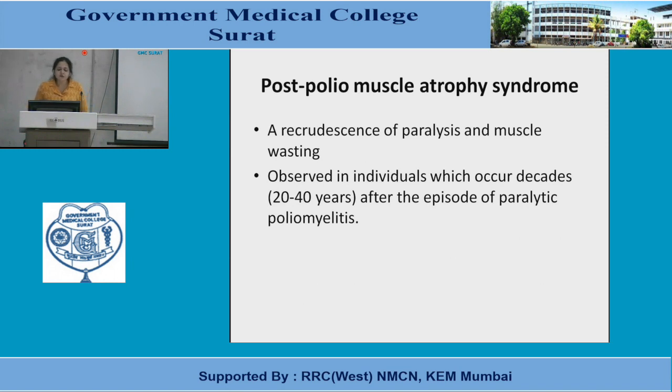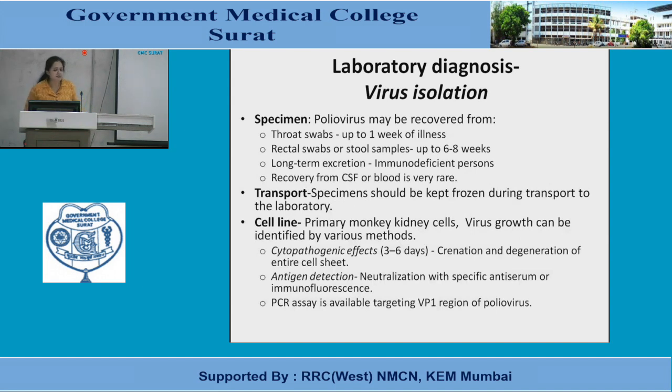It is observed in individuals decades after the episode of paralytic poliomyelitis, like 20 to 40 years later. So it is called post-polio muscle atrophy syndrome. So how can we go for the laboratory diagnosis in this case? First, the specimens that can be collected.